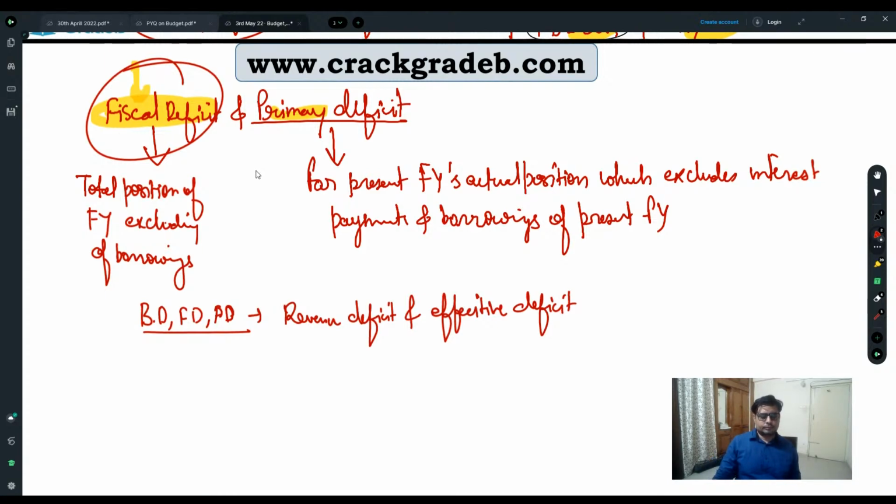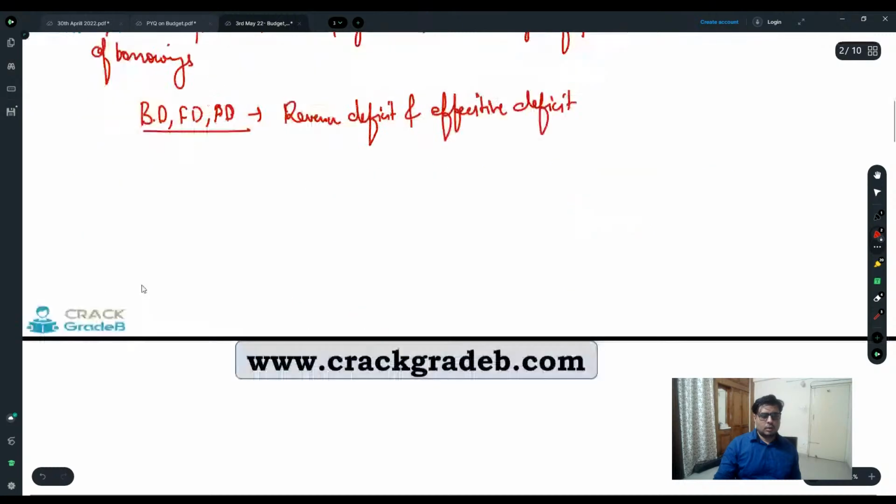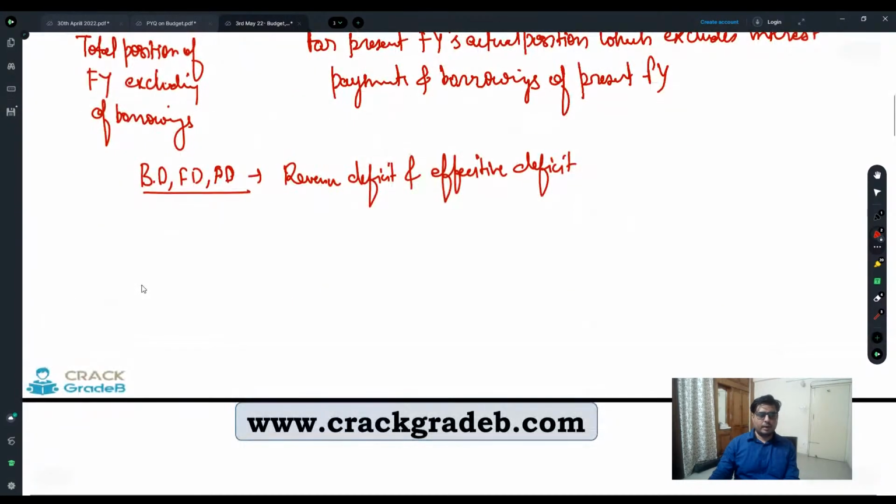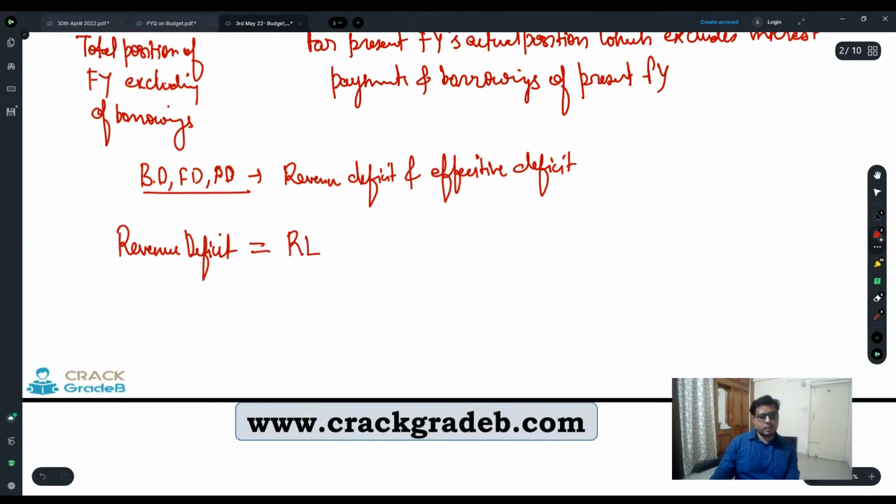Okay, so when we have to find out revenue deficit, it's a simple formula: revenue expenditure minus revenue receipts.